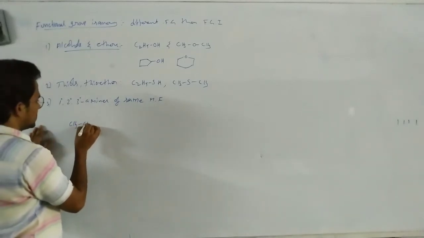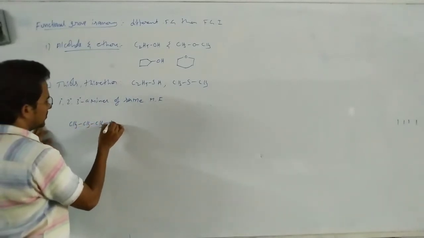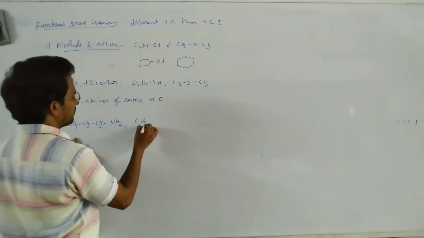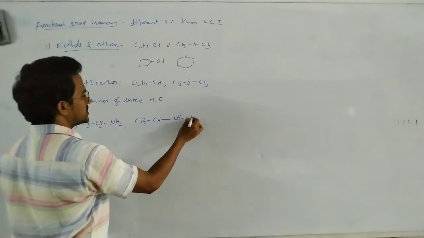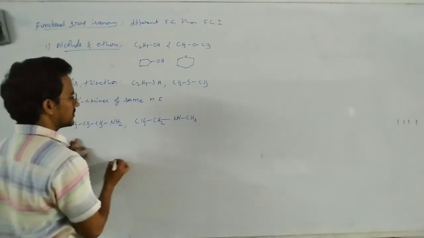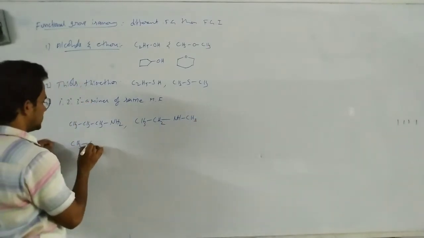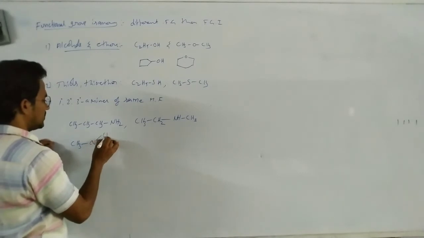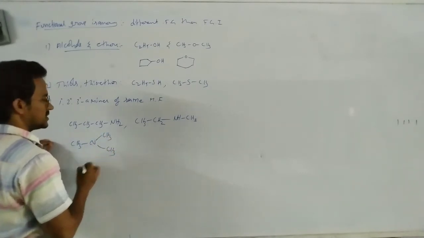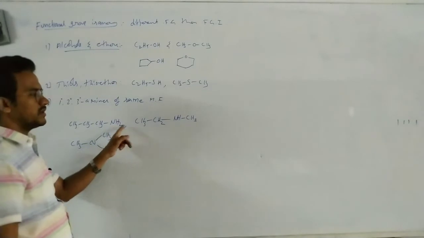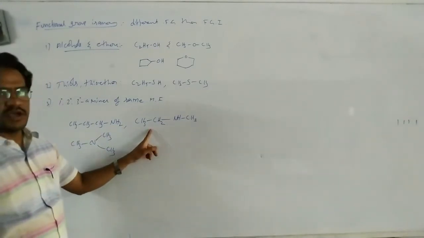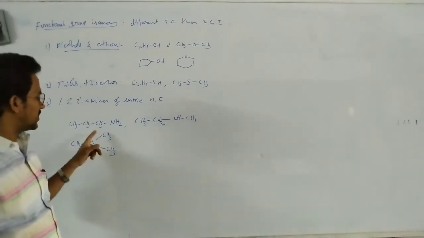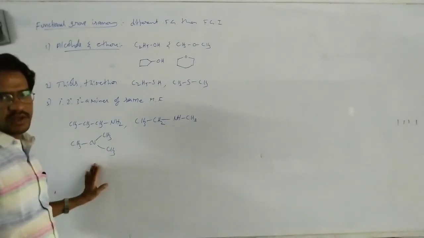For suppose CH3CH2CH2NH2, CH3CH2NHCH3, and CH3NCH3CH3. It is a primary amine, it is a secondary amine, it is a tertiary amine. Propyl amine, ethyl methyl amine, trimethyl amine.